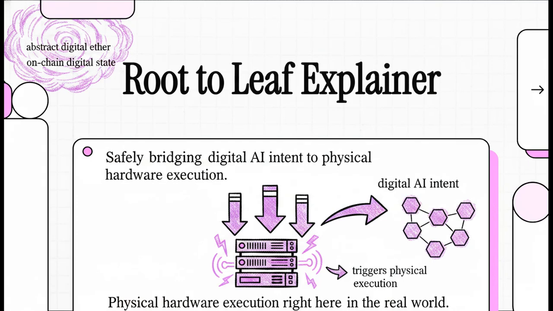All right, welcome to the grand finale of this Explainer series. Today we're taking a pretty fascinating descent. We're traveling all the way from the abstract digital ether right down to the bare metal. In this 12th and final installment, we're zeroing in on that exact magical moment where on-chain digital state reaches out and triggers actual physical execution right here in the real world.